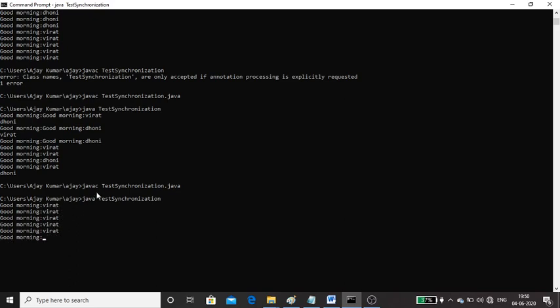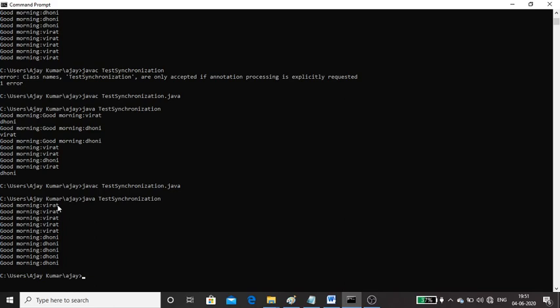That totally depends on our JVM or thread scheduler. Maybe your thread scheduler is a fan of Virat, so it first gives the chance to Virat. Once Virat is executing the wish method, Dhoni can't disturb Virat. Even though after printing this one, Virat is sleeping for 2000 milliseconds, Dhoni is not supposed to execute wish. Why? Because the method is synchronized. Only after completion of Virat, Dhoni is supposed to execute that one.